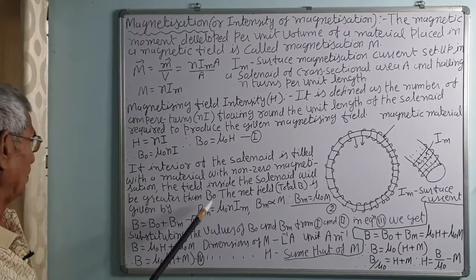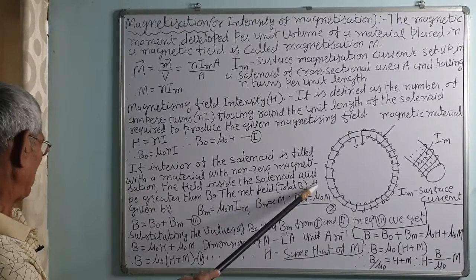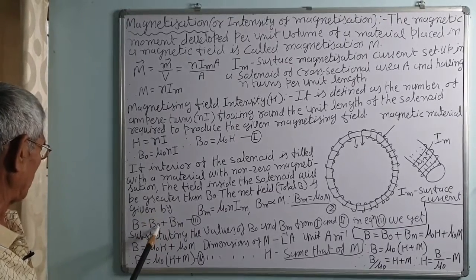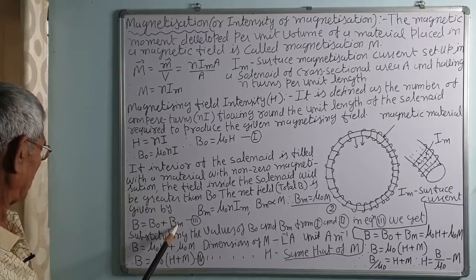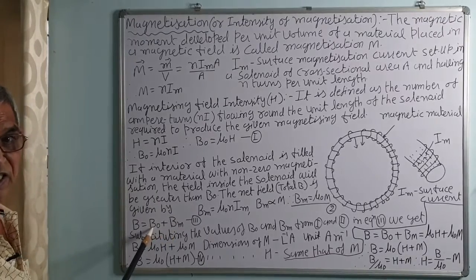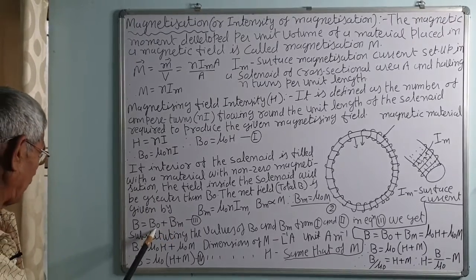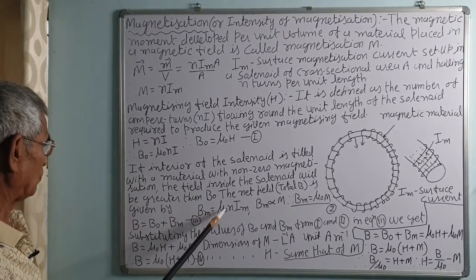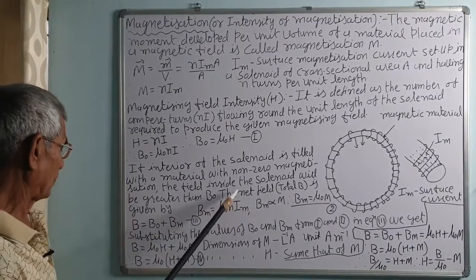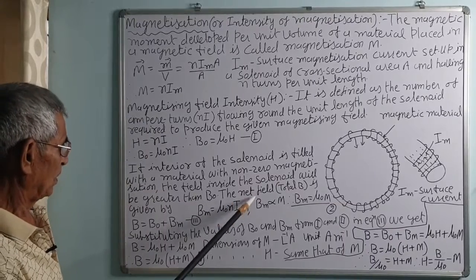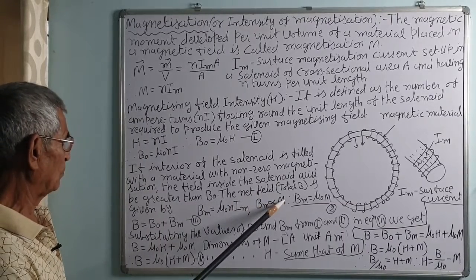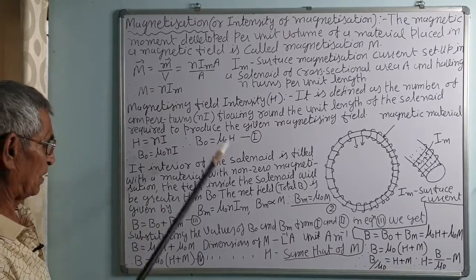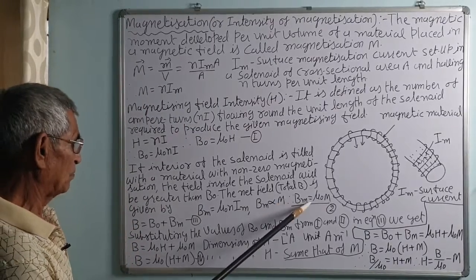The net field, total field B, is given by B is equal to magnetizing field B0 plus Bm. This is a field, not intensity. Intensity is H. This is the magnetizing field, and this is the induced magnetic field. The Bm is equal to mu 0 n Im. And Bm is directly proportional to magnetic moment developed per unit volume, capital M. So, Bm is equal to mu 0 M.